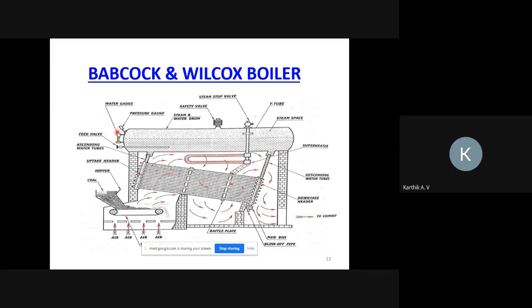Based on the classification, you just tell me. According to the circulation of water, is this a fire tube or water tube boiler? Fire tube or water tube? Now it is clear, right? So what is a fire tube? Once again.